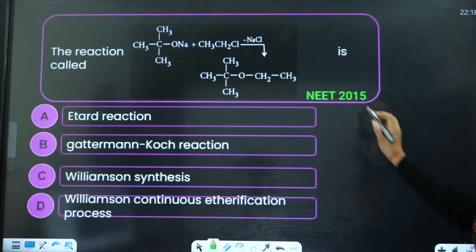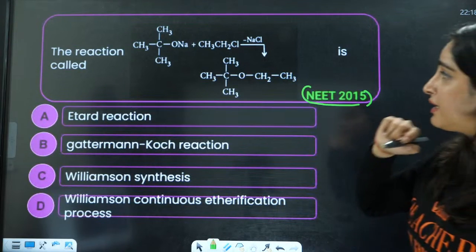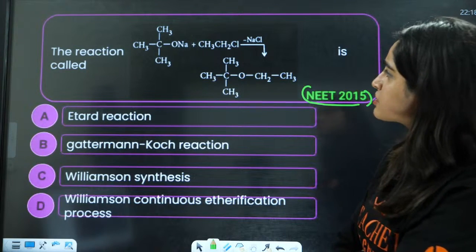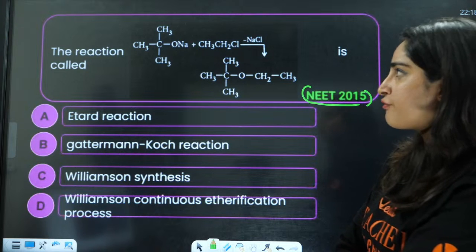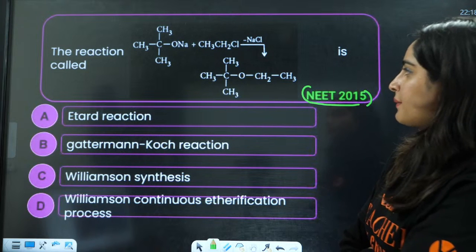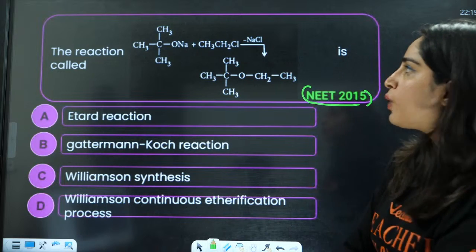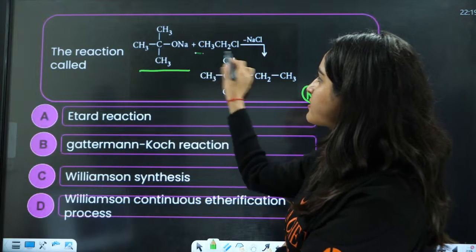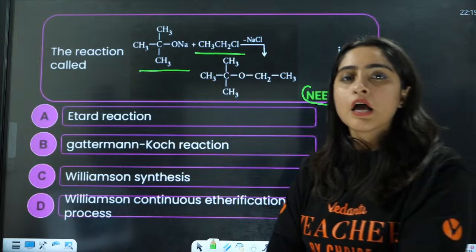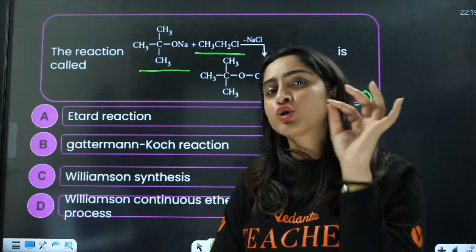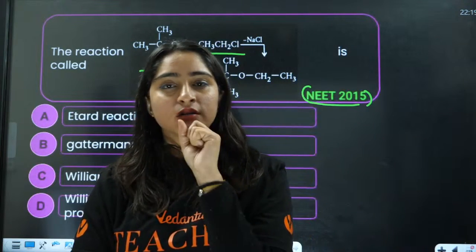Okay, then you have 2015. This is tertiary. Now you have this alkoxide and this is the halide. We always know the halide should not be tertiary.